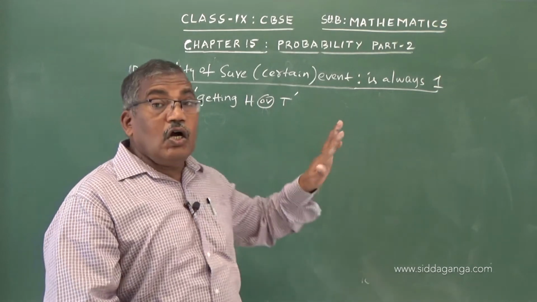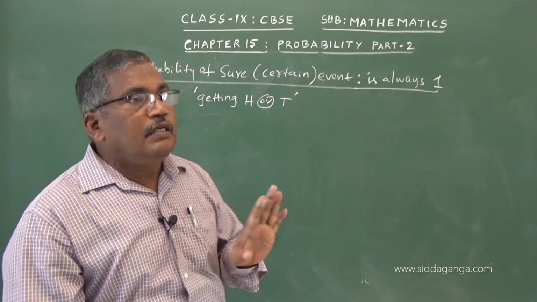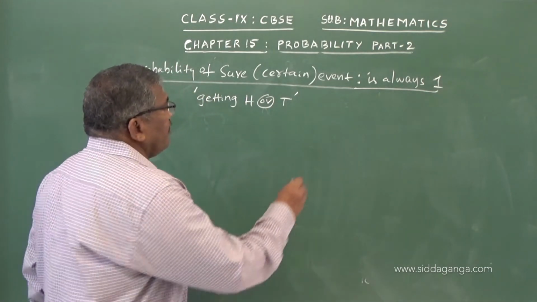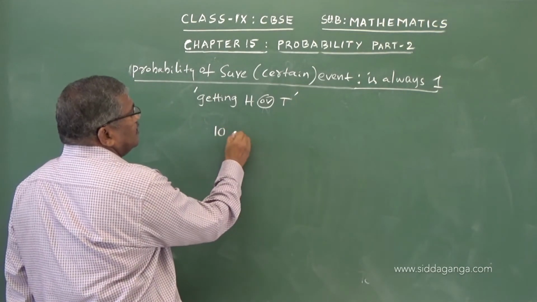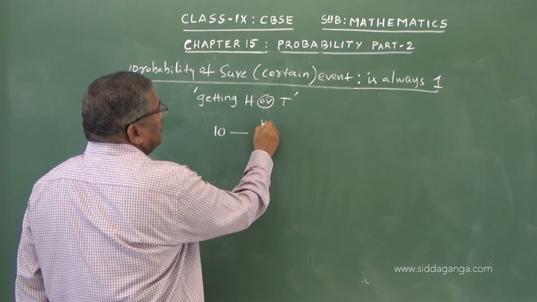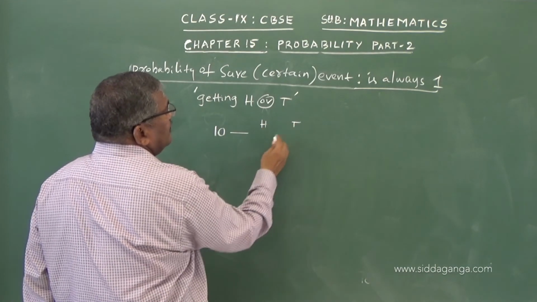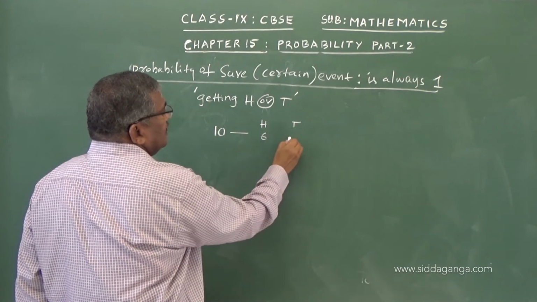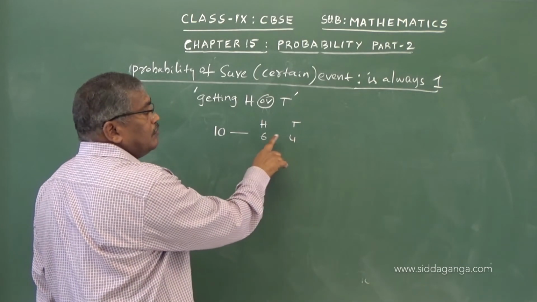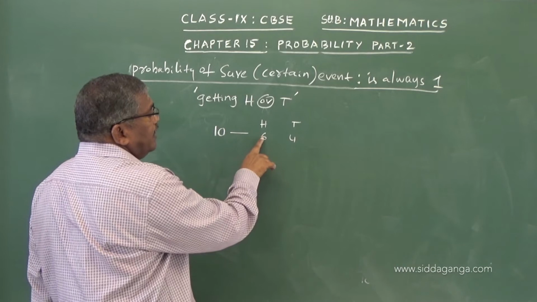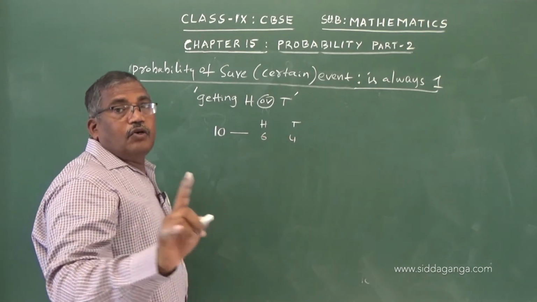You may get 6 times head and 4 times tail. You have got any one of these two. Every time you have got a head or tail, and totally it's 10.